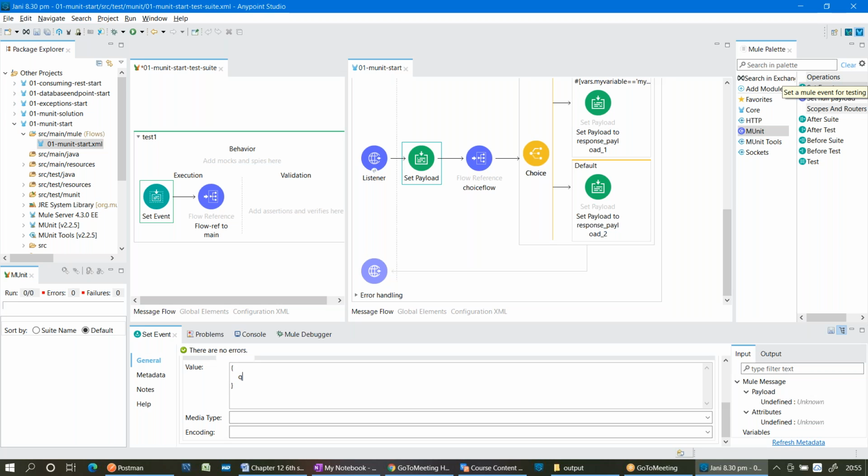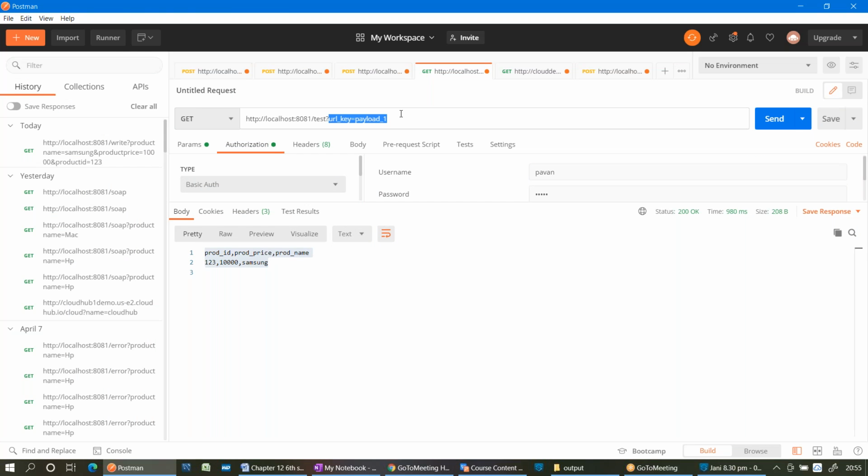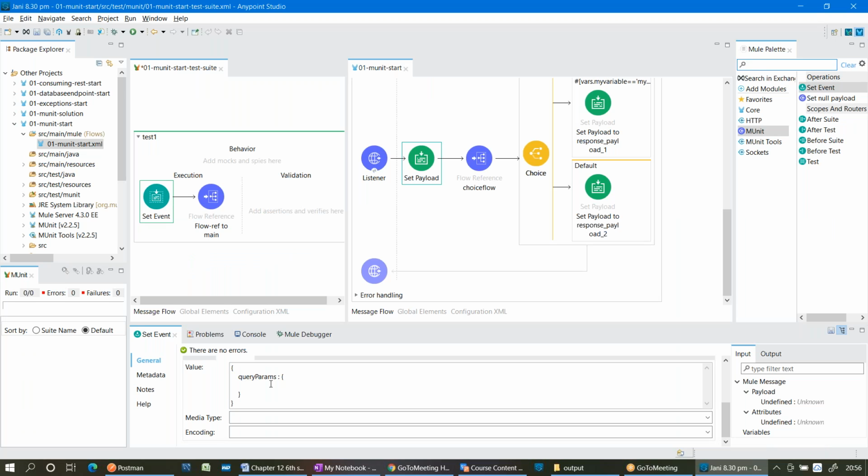What is the key? Query params. And what is the value? Again, the value is a key value pair. What is the key? URL underscore key is the key. And what is the value? Payload 1 is the value, right? So always remember, you need to write that in single quotes. Whenever you are writing key value pairs, you need to write them in single quotes in your MUnit when you are marking that.